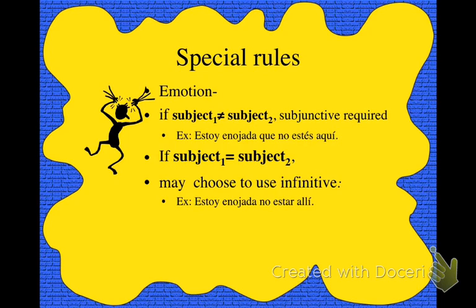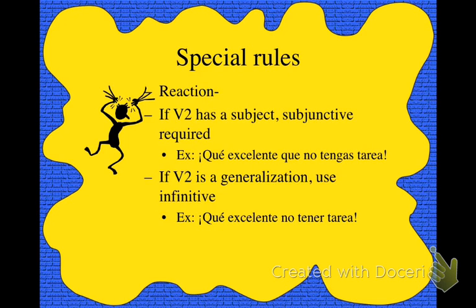Okay, so this is with verbs of emotion. With our reaction, with our que plus an adjective, if that second verb has a subject, if you're going to conjugate it at all, then you need to conjugate it always in the subjunctive. Qué excelente que no tengas tarea.